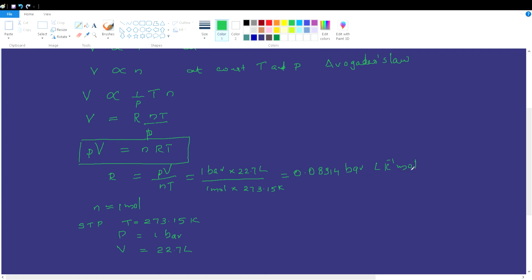This can be written as 8.314 times 10 raised to minus 2 bar liter per Kelvin per mole.